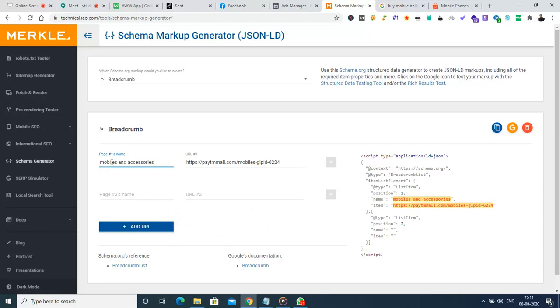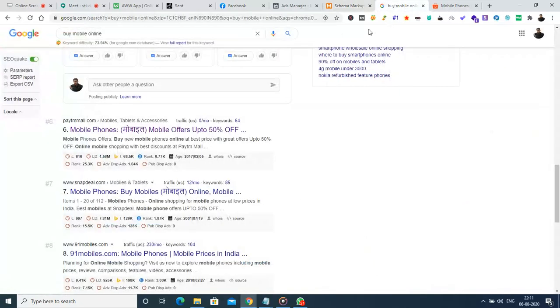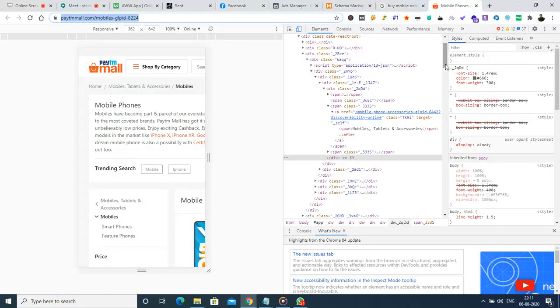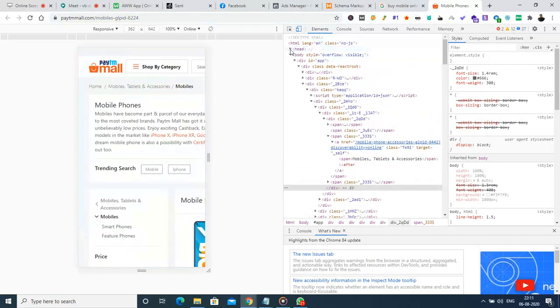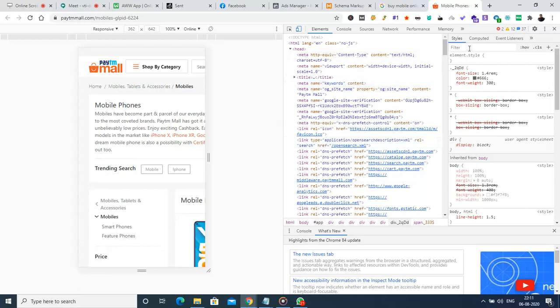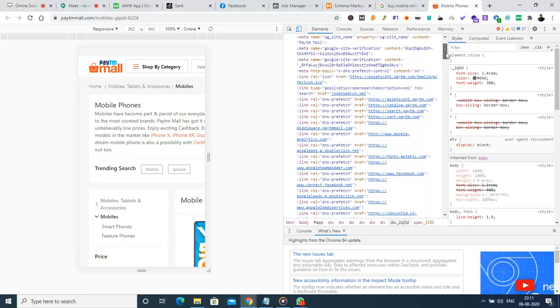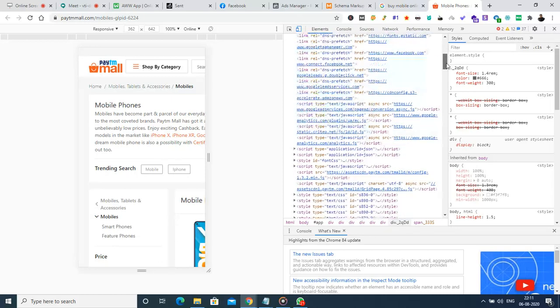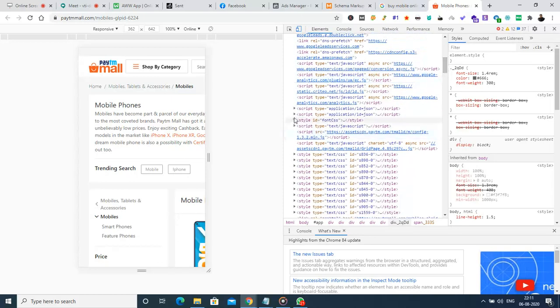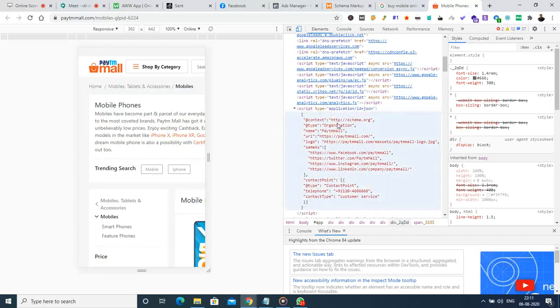Once we have entered the details, we have a code on the right hand side. This is a script which we can copy and paste into the header section of the website, by which we can implement the breadcrumb option. Hopefully this is the same thing we might see here as well. So this is the schema markup language they implemented for this Paytm Mall.